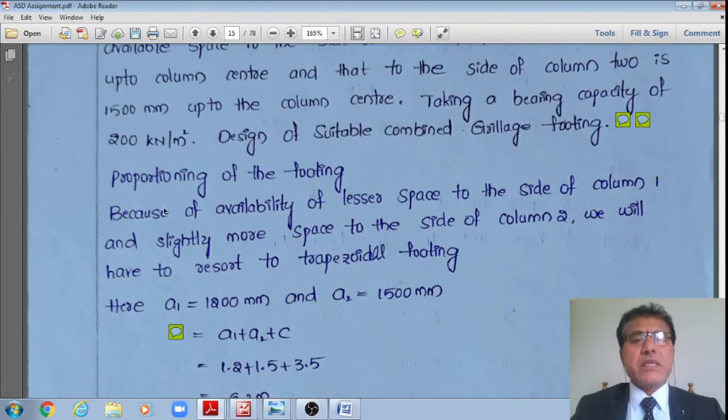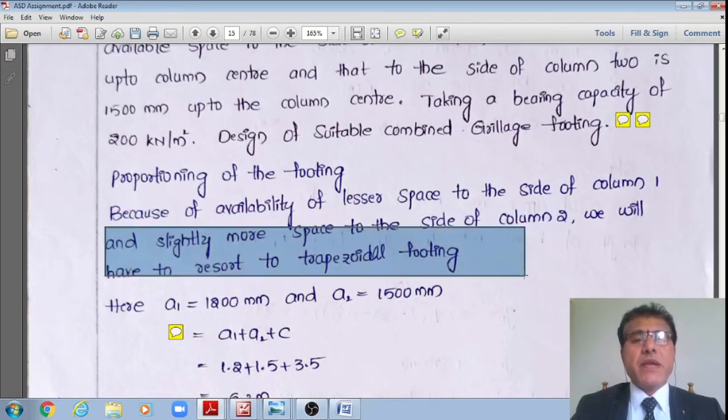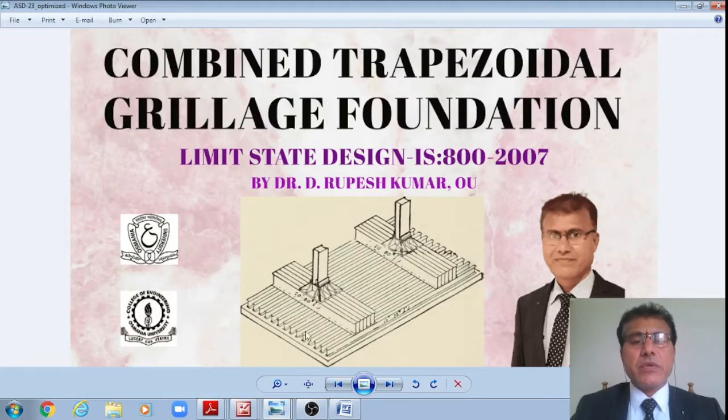However, now because of the availability of lesser space to the left side of column 1, and slightly more space to the right side of column 2, I will proceed with the design of a combined trapezoidal grillage foundation like this, right? Now let me show this, student, right? What I'm showing now is a combined grillage foundation, right?